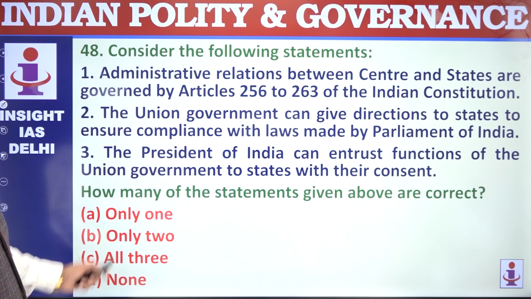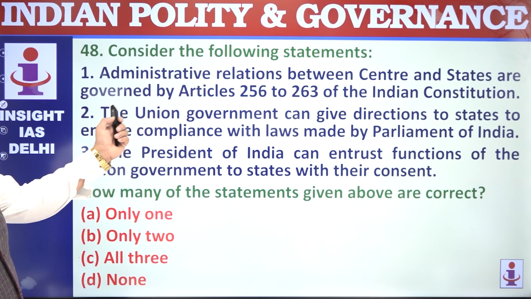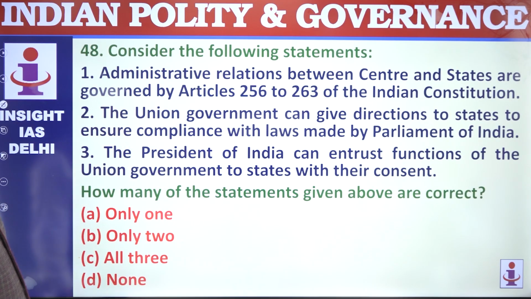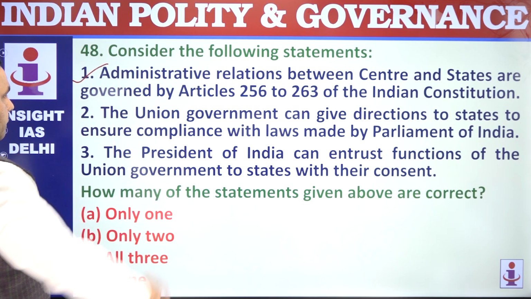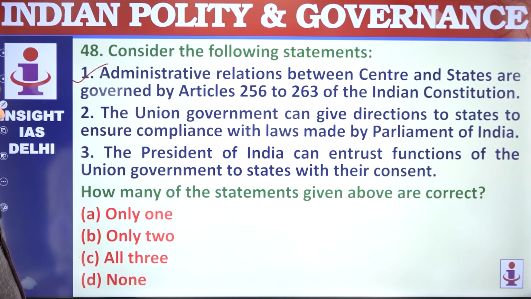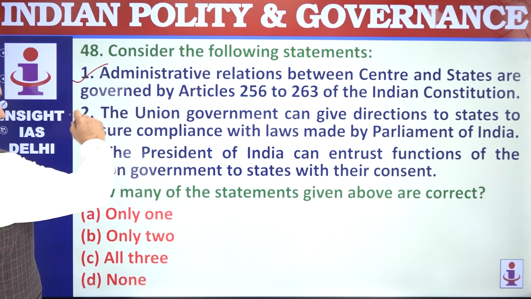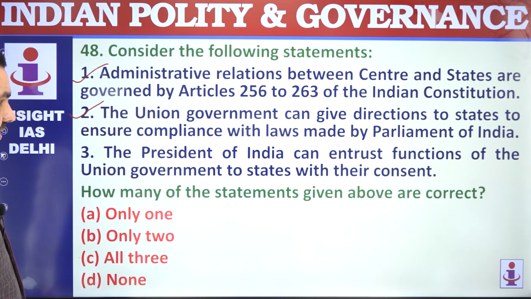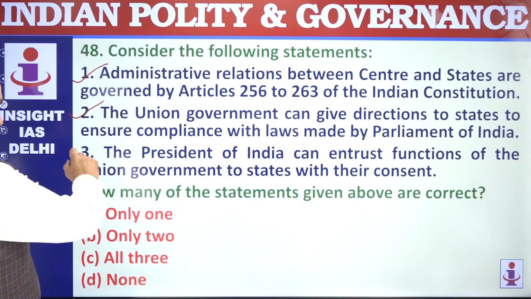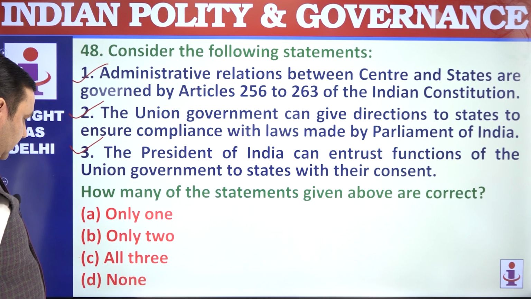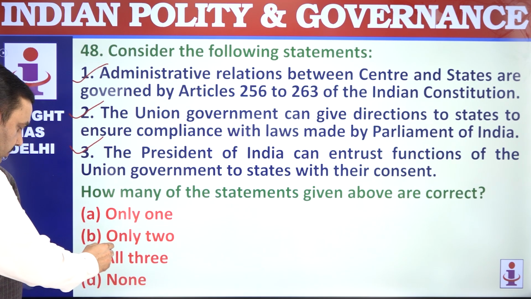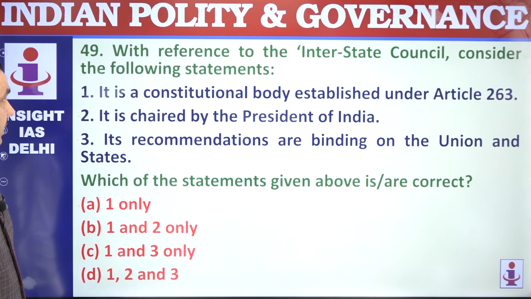48. Administrative relations between the Centre and states are governed by Articles 256 to 263. That's correct. The Union government can give direction to states to ensure compliance with the central laws. That's correct. The President of India can entrust functions of the Union to the state with their consent, because expenses are also involved. All 3 are correct.